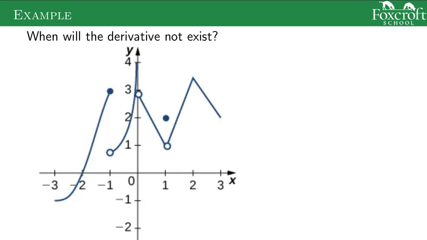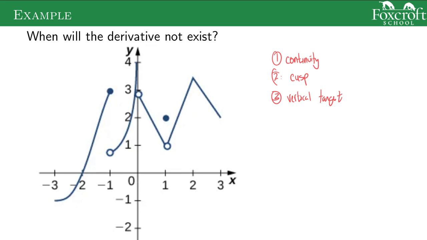So if we consider this function, when will the derivative not exist? We have three different cases. One is continuity: if our function is not continuous, it can't be differentiable. The second was a cusp. And the third was a vertical tangent. So we just have to find those things.